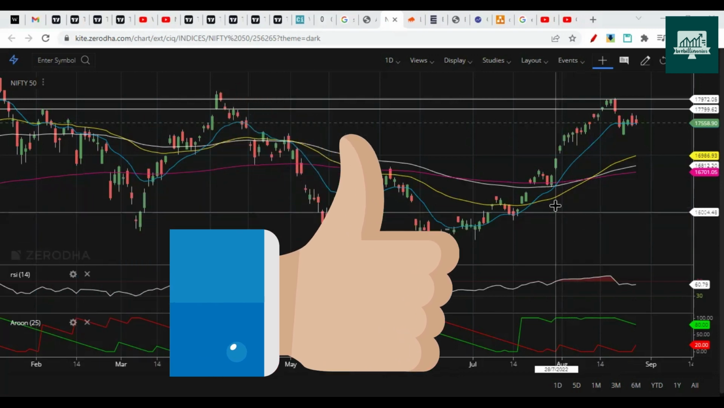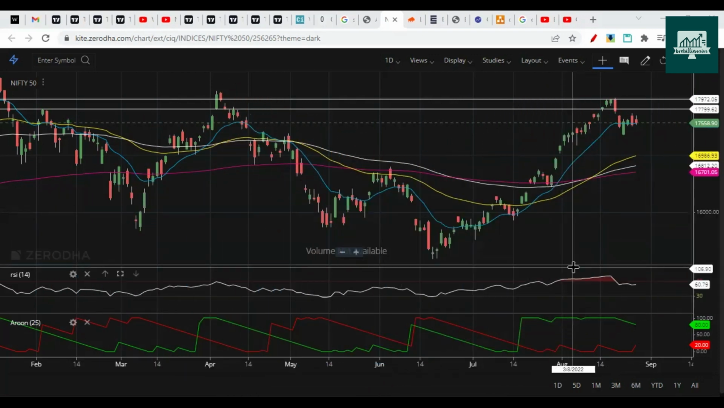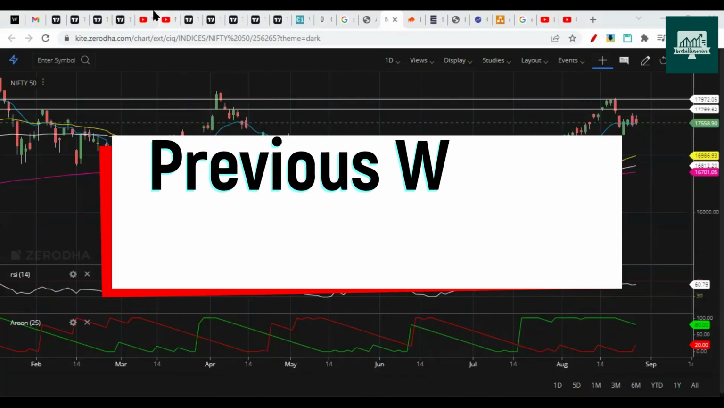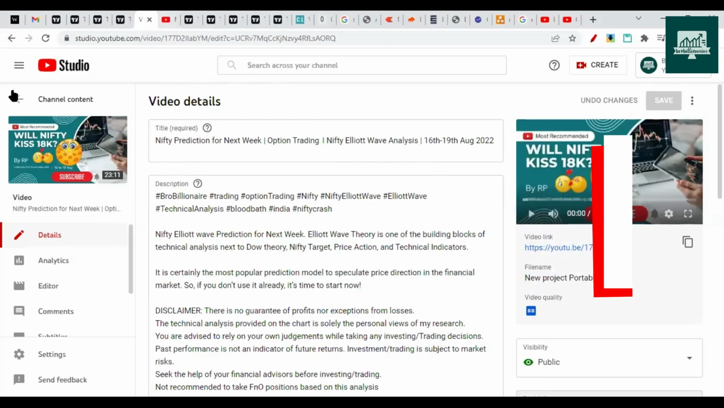Before we jump into these analyses, let's check what we discussed in the previous week and whether that came true or not. So we expected Nifty to drop on the downside.